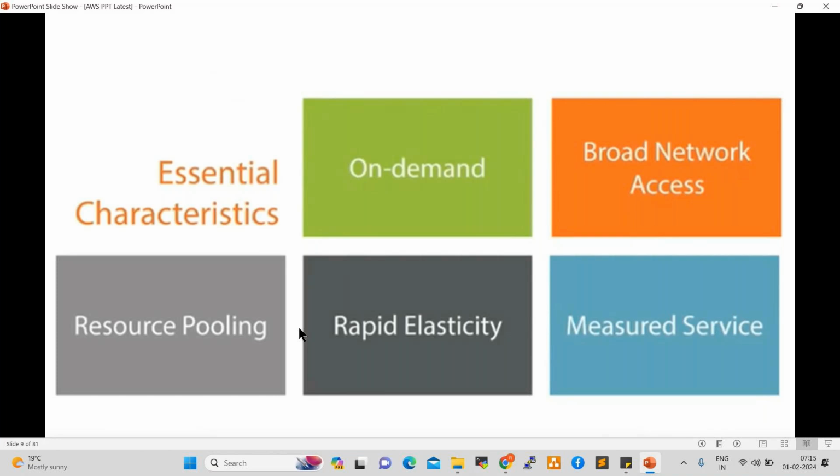We can attach to other servers and we can reuse a number of times, which is nothing but resource pooling, right? Next one is rapid elasticity. Rapid elasticity is nothing but we can increase the resources, we can decrease the resources by a single click whenever needed. For example, I'm working on a database server. The database server is giving performance issues. Immediately, instantly, I can increase the RAM, I can increase the storage, I can increase the processing speed, right? Which is nothing but rapid elasticity.